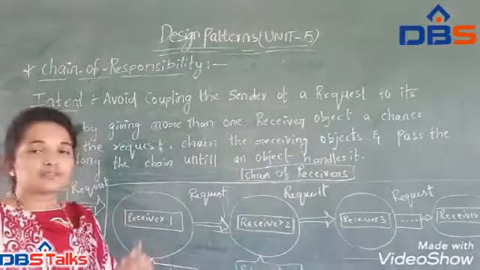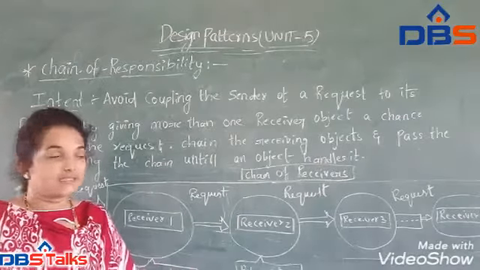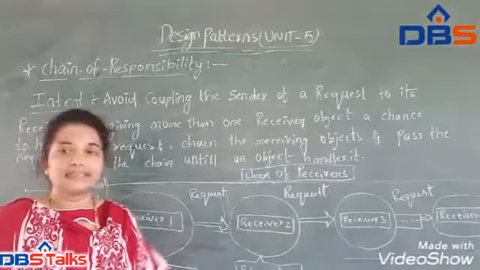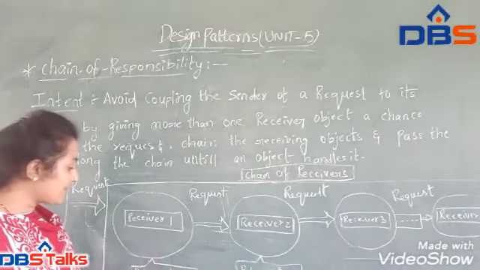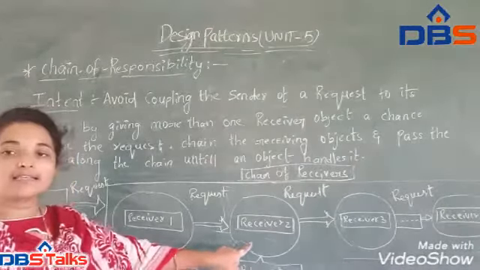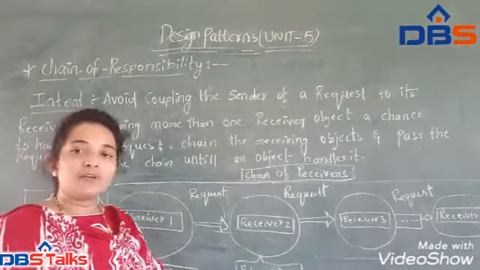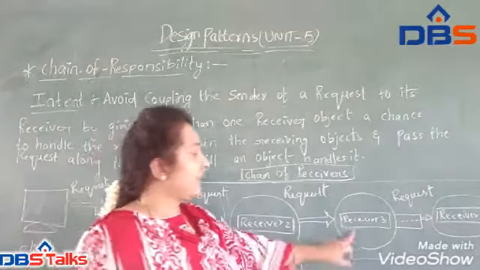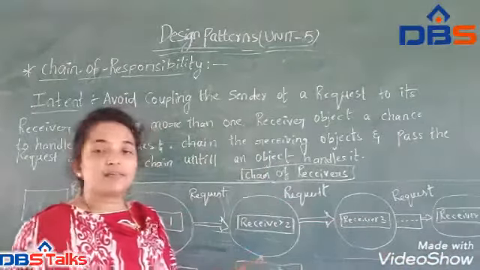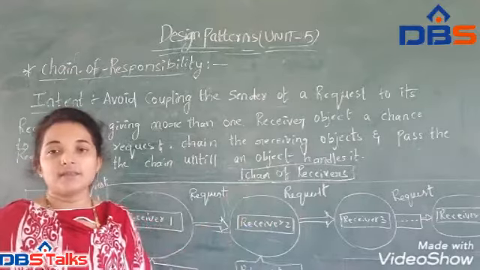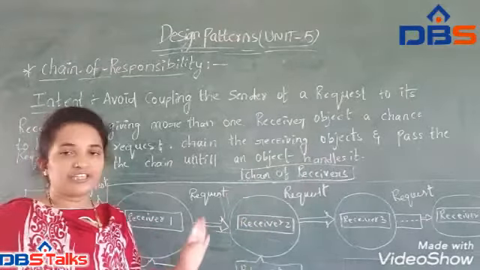These receivers are chained together. Receiver 1 has a reference to receiver 2, receiver 2 has a reference to receiver 3, and receiver 3 has a reference to receiver n, and so on. Every receiver has a reference to another receiver, so they are all chained together.